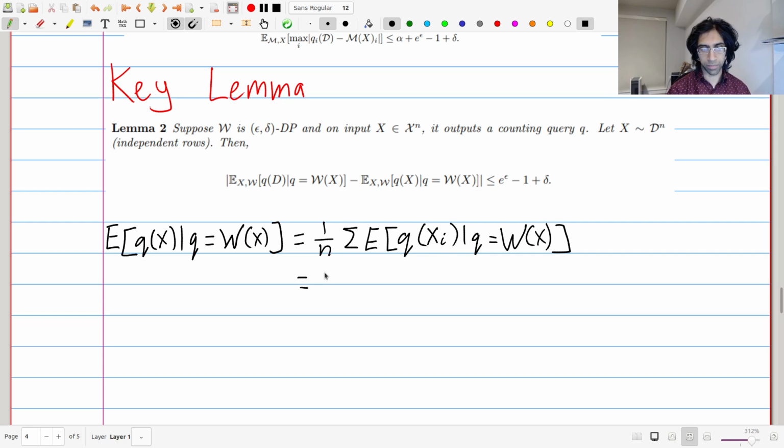It actually holds in more general settings, but for simplicity we're looking at where Q is equal to 0 or 1. So this can be written as the summation of the probability that Q on Xi is equal to 1, given that Q is selected by W.